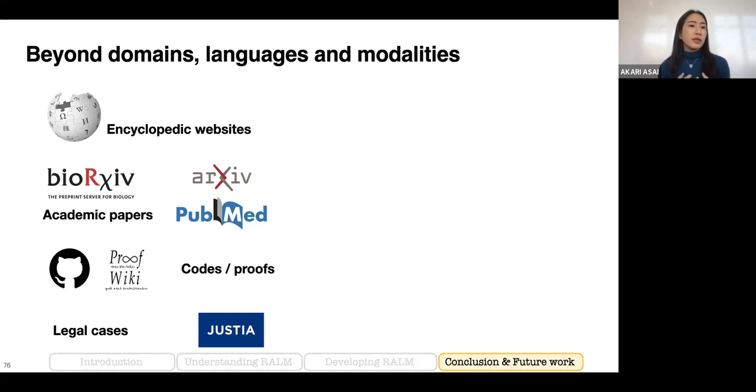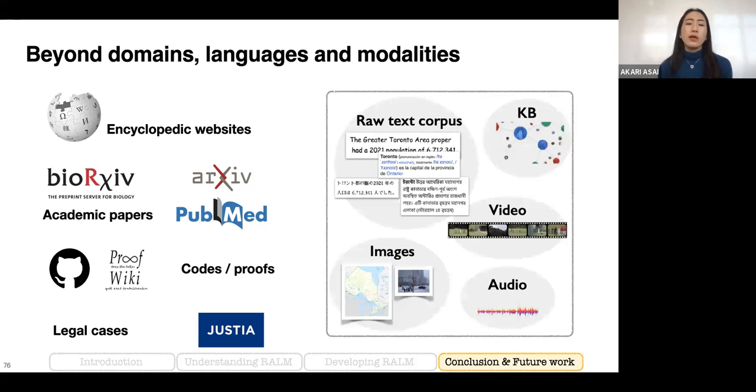But right now, many retrieval-augmented generation frameworks are only evaluated on encyclopedic, Wikipedia-like websites, and it's an open question whether those models can perform well in completely new domains or more expert domains. Also, many web documents are represented in many different languages and in many different formats, for example, language, graph, video, audio, images.